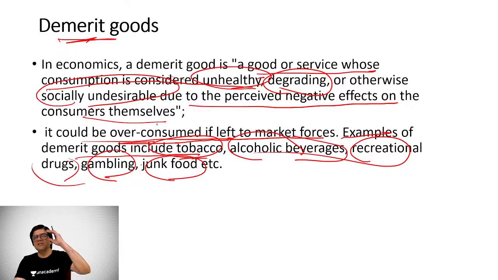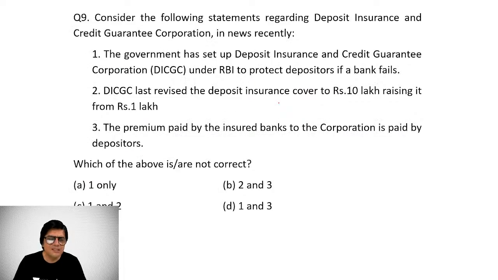They are all demerit goods. Demerit goods have negative externality. They are degrading and harmful for the individual in particular, and also for the society as a whole in general. So merit versus demerit goods, their distinction and their implications for the economy, that you should generally understand.